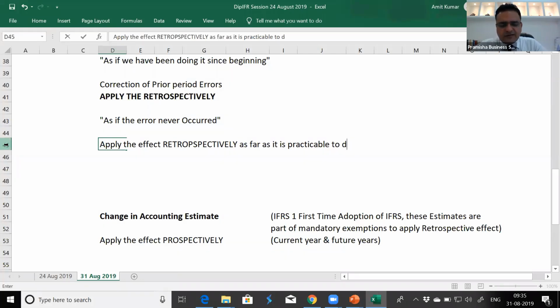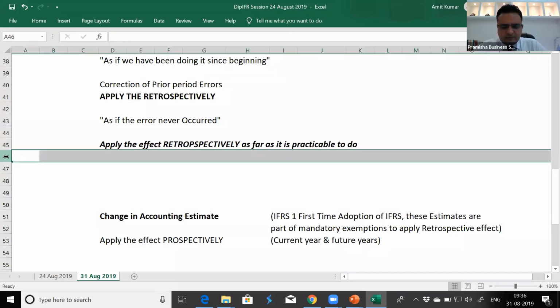Because we may be in existence since 1956, and it may not be possible for us to go back till 1956 to convert all the inventory items which we have been using FIFO. We recalculate all the items till 1956 to convert it into weighted average and bring the cumulative effect till 31st March 2017. It may not be possible. So it says that you can go back as far as it is practicable to do so. This is a relaxation which is given by the standard in applying the retrospective effect.